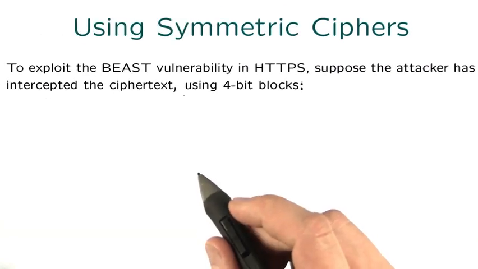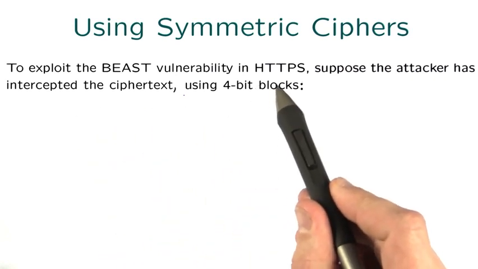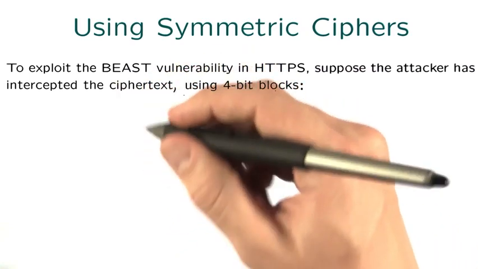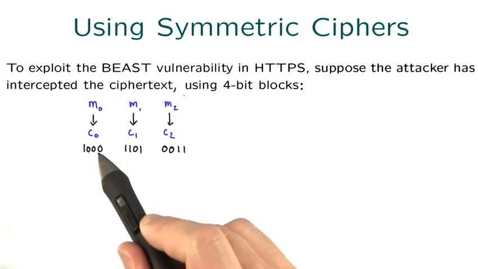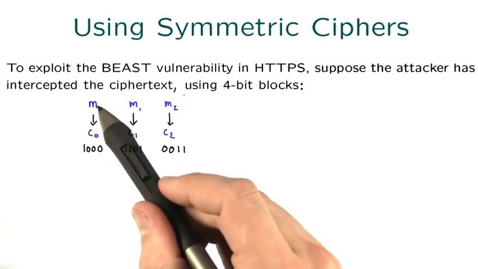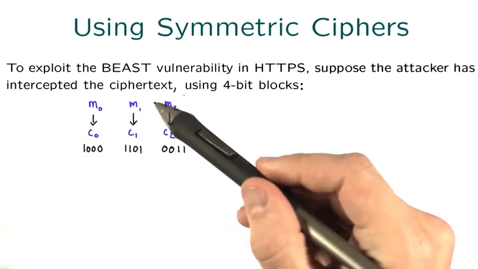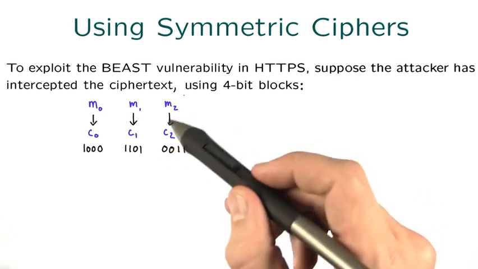This next question is about an application of symmetric ciphers. To exploit the BEAST vulnerability in HTTPS, suppose an attacker has intercepted the ciphertext, which, using 4-bit blocks, C0, the first block of the intercepted ciphertext, is 1000, and is the result of encrypting M0, the first block in the message. C1 is the result of encrypting the second block in the message, and C2, the result of encrypting the third block in the message.